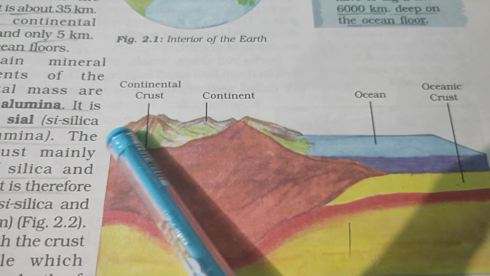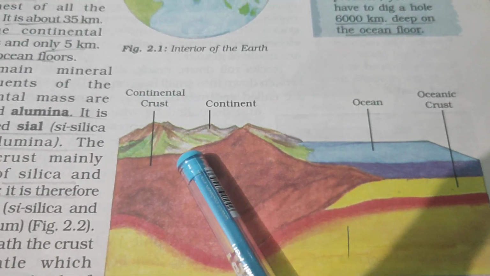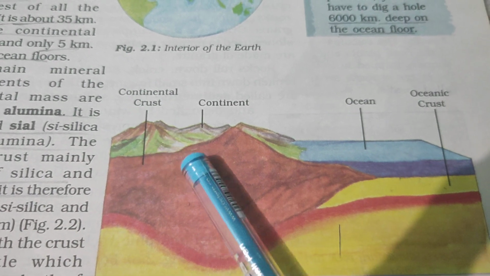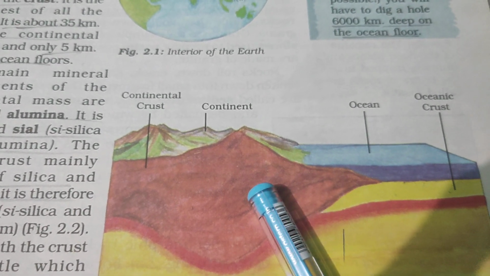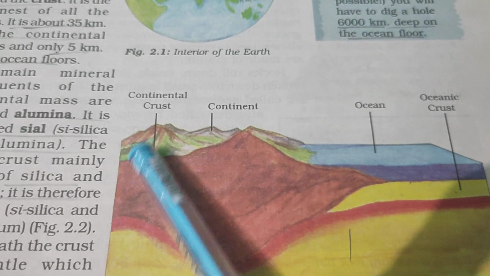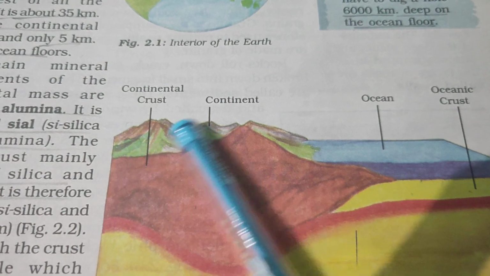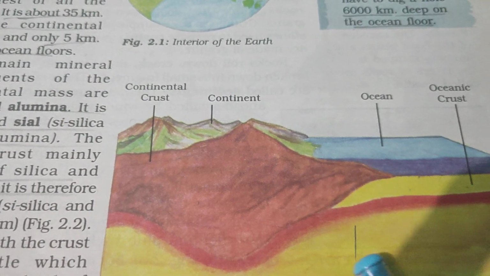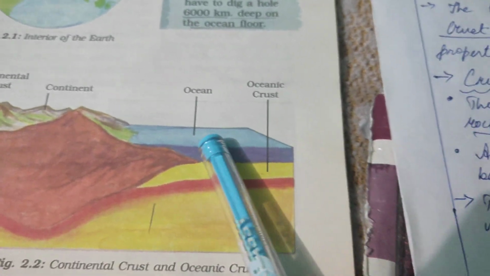That is why we say that the layer is not continuous, it is uneven. Somewhere we find mountains, somewhere we find plateaus, somewhere plains, valleys, gorges. These are the different relief features which are found here. That is why it is not continuous. Now let's see oceanic crust.